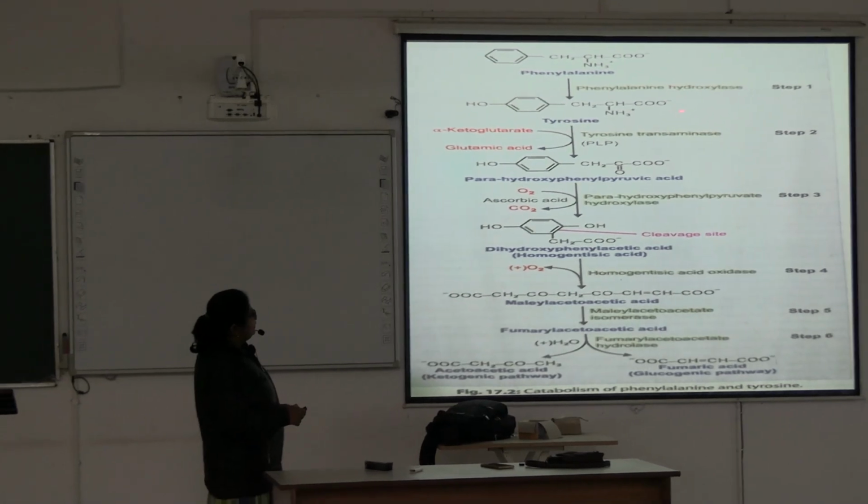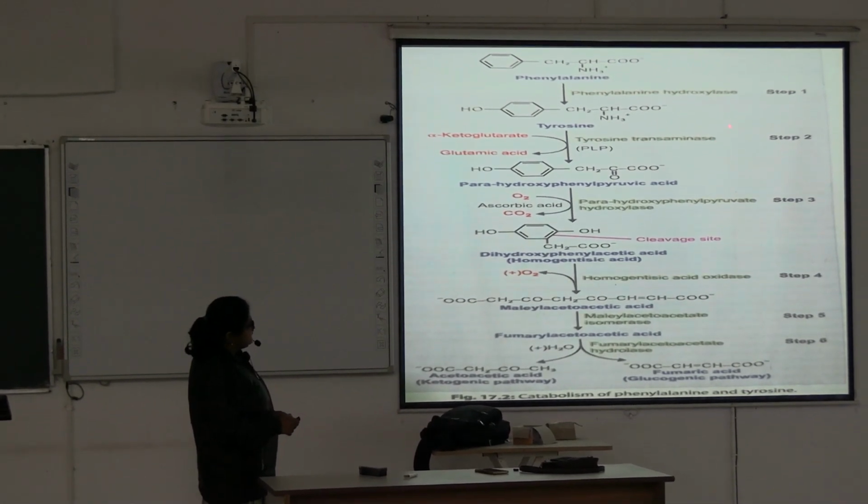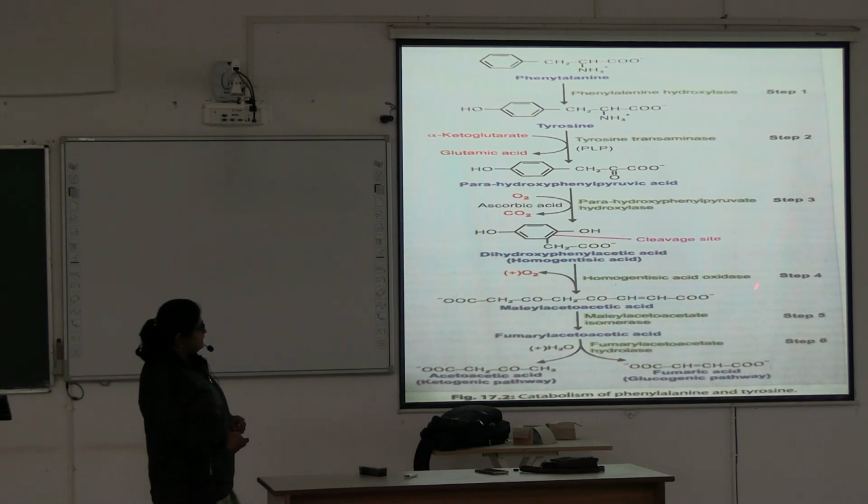names: it is hydroxylase, it is transaminase, it is hydroxylase, it is oxidase, it is isomerase and it is hydrolase. You may not write the phenylalanine or tyrosine or para-hydroxyphenylpyruvate terms, because in every step the enzyme is named by the substrate and the type of enzyme.